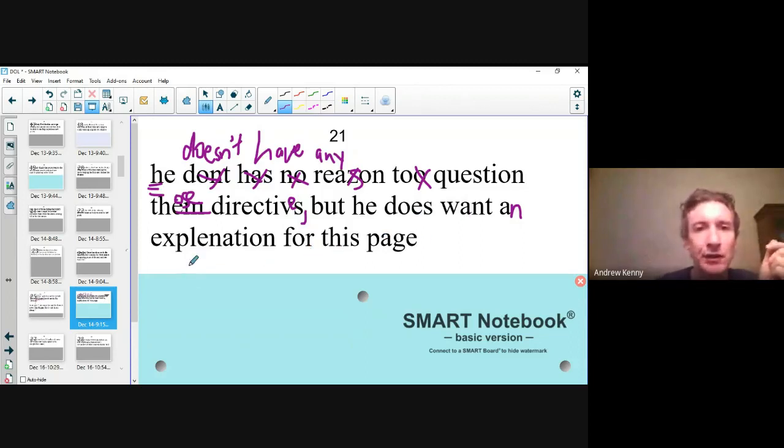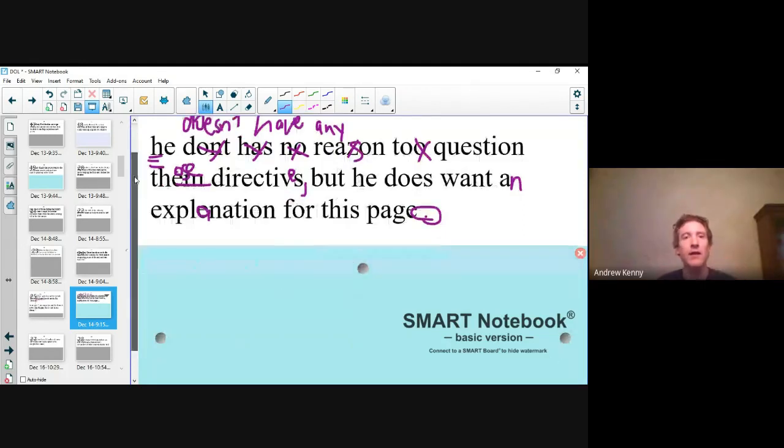Look at explanation. I know it sounds like an E, an explanation, but really it's explanation because you're explaining something. So it's explanation. You put an A instead of an E for this page. That sounds okay. We pop a period at the end of the sentence, and let's take a look at it and see if we got everything correct today.